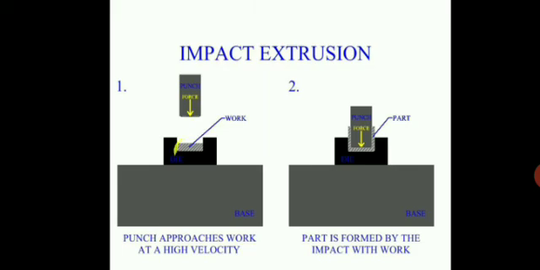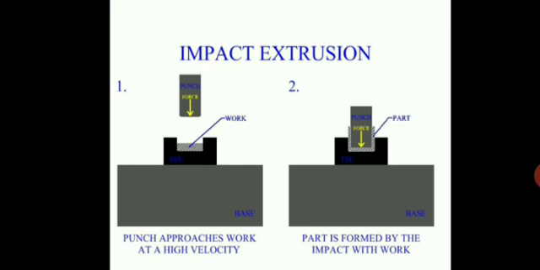Usually the work is unheated, that means it may be at room temperature. By this cold work we get a good surface finish because there is no heating. The chances of oxide formation are less. That is why we get a very smooth surface.